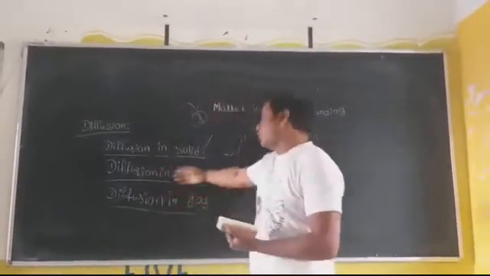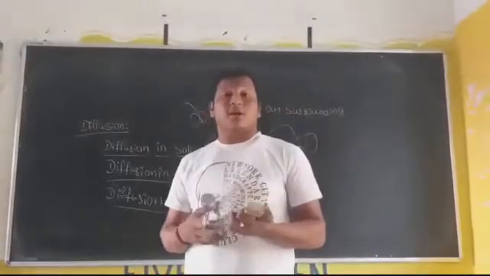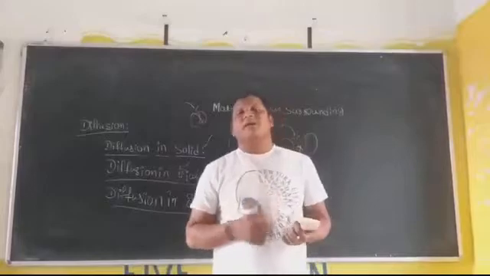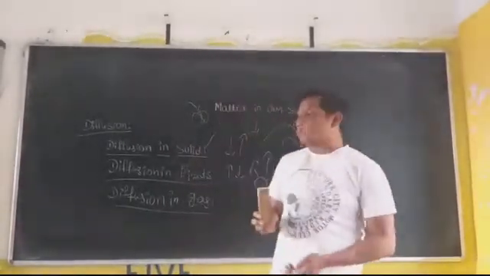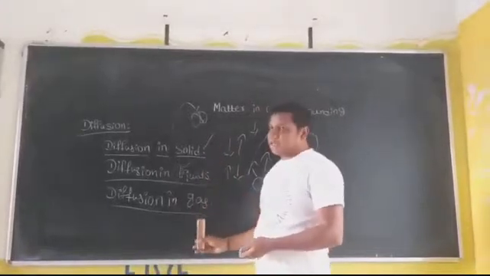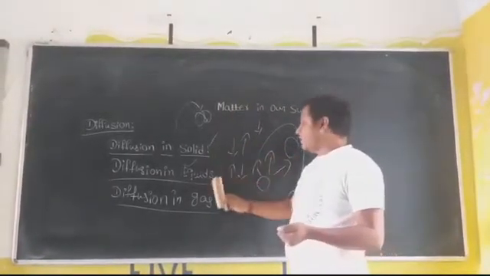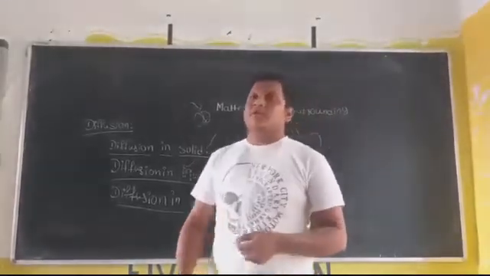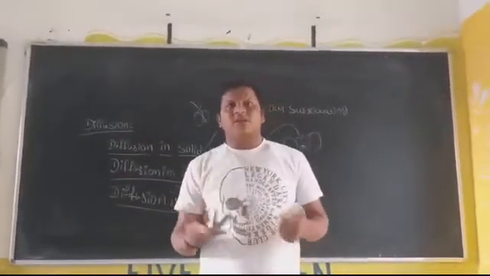Okay, this is about diffusion. Diffusion means the spreading of one substance into another substance by the movement of particles. We can call it diffusion. Diffusion takes place in solids, liquids as well as gases, but it is very negligible in solids, minimum in liquids, and maximum in gases. Diffusion also increases because of some property.